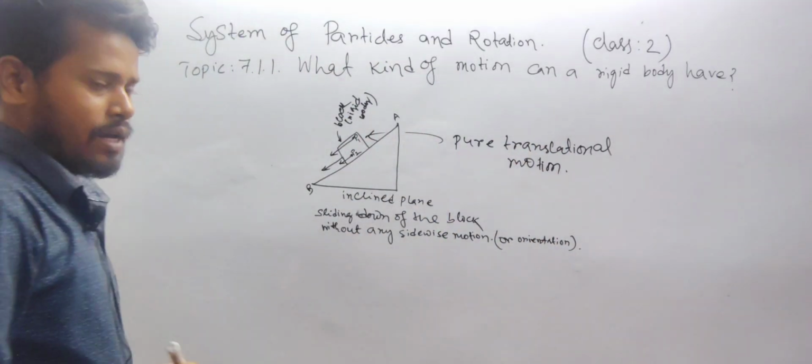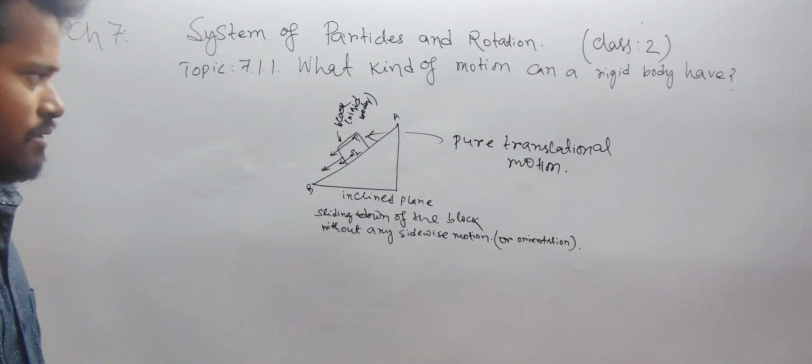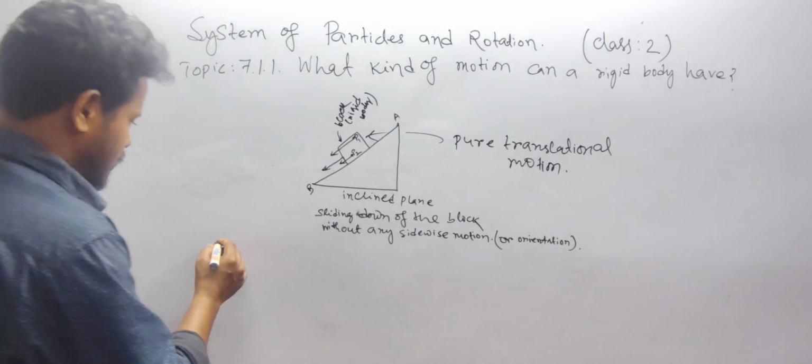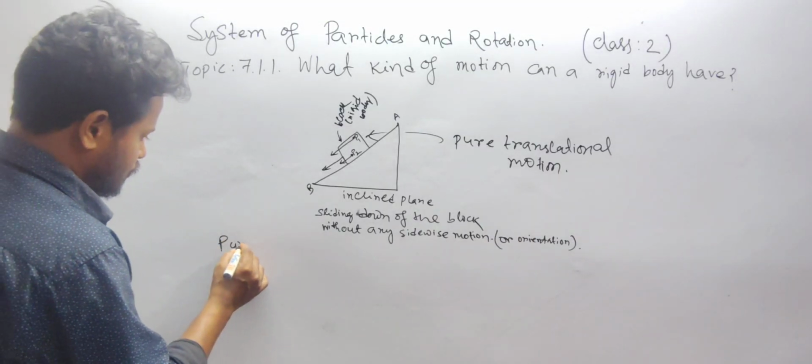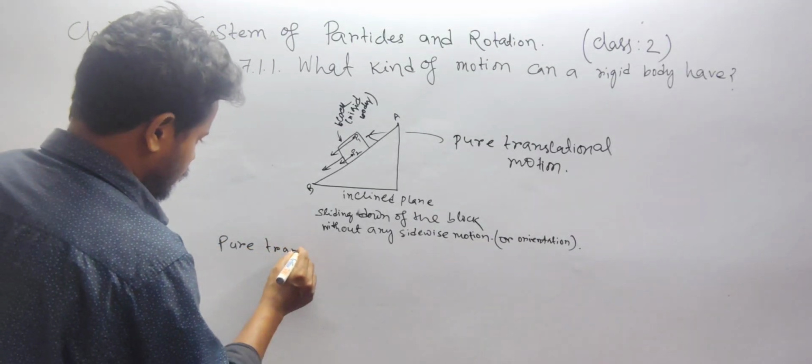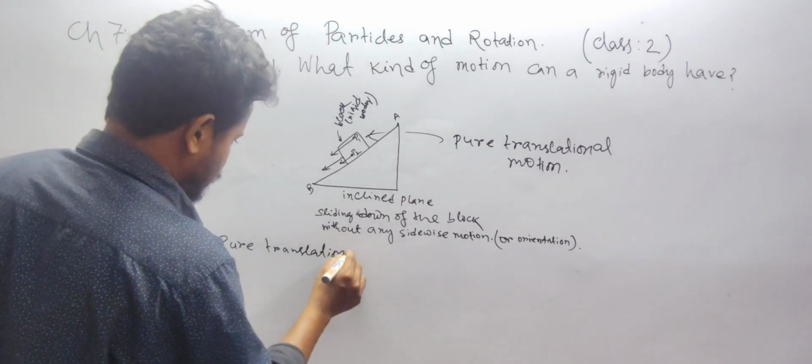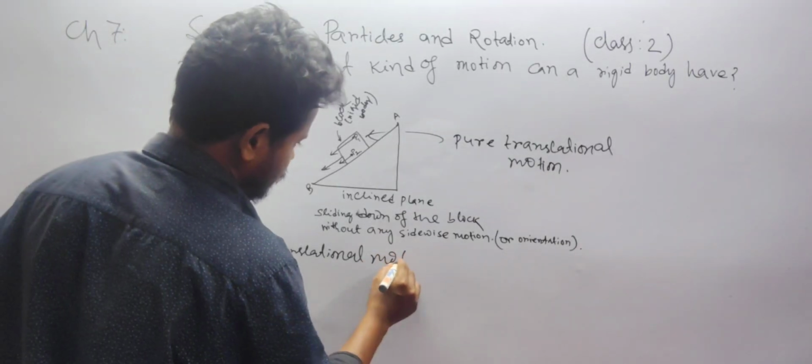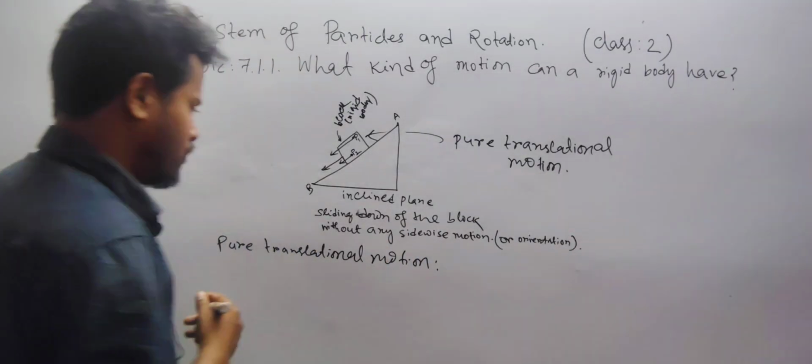Now the question arises: what is pure translational motion? Let's discuss it and define it.